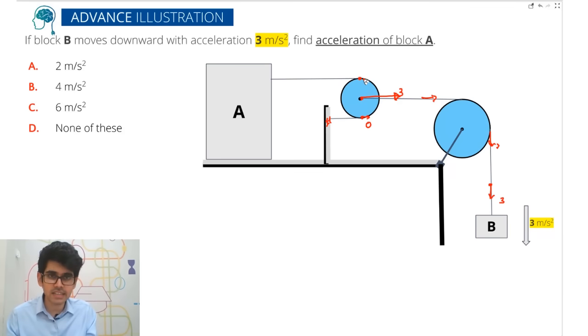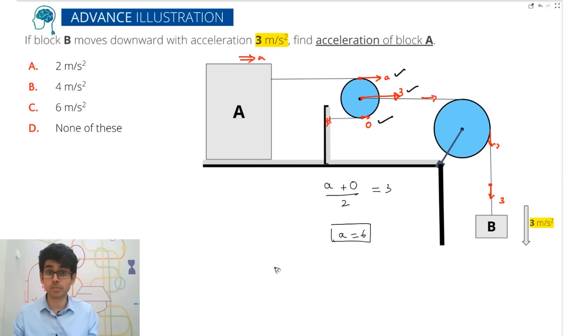Now this point's acceleration is, say, a. So basically, if the acceleration of this is a, which you have to find, all I had done here was a plus 0 by 2 is equal to 3. So all you have to do is this plus this is equal to this. Okay? So what do you get? A plus 0 upon 2 is equal to 3. So a is equal to 6. Such a simple way of solving this problem.